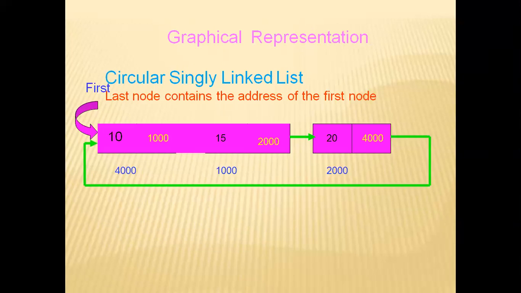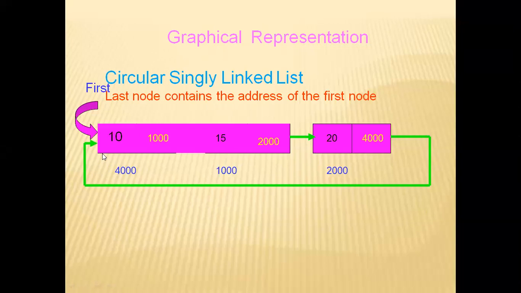Whereas in a circular linked list, you can see here 4000 is stored. What is the 4000? 4000 is the address of the first node in the circular linked list. The value 10 is stored in memory location 4000, 15 is stored in memory location 1000, and 20 is stored in memory location 2000.